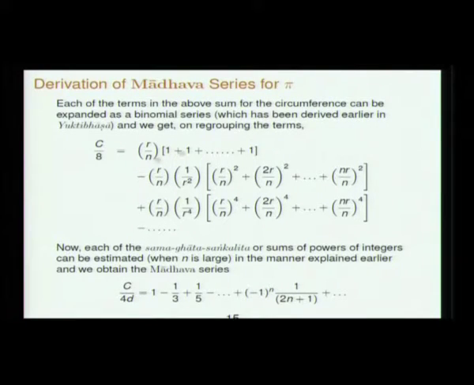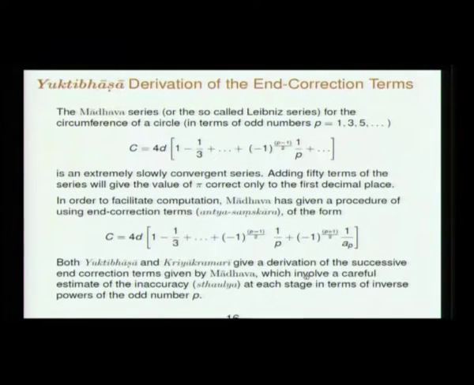So that will cancel with that n, and this will cancel with the n into n squared, n cubed here. So you have finally the series of Madhava, C by 8 equals r times 1 minus 1/3 plus 1/5 etc., minus, to the power n, 1 over 2n plus 1. Next is the derivation of the end correction terms.